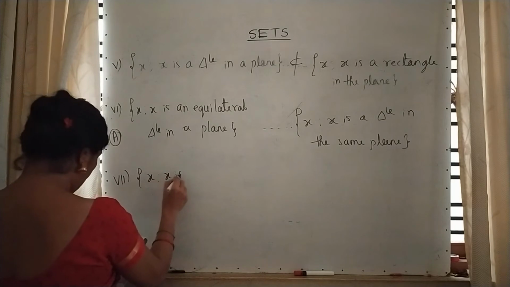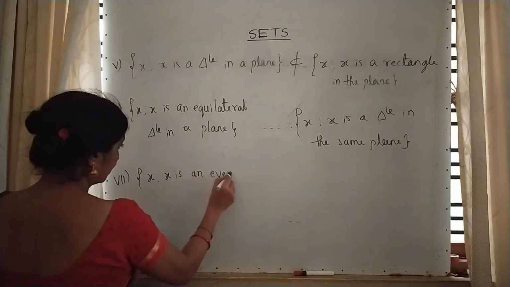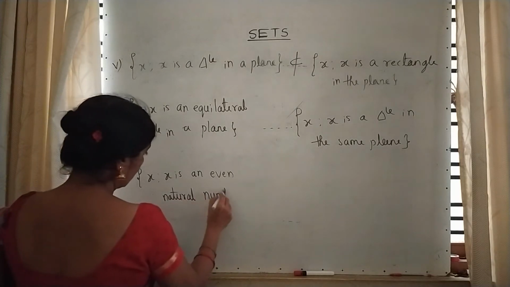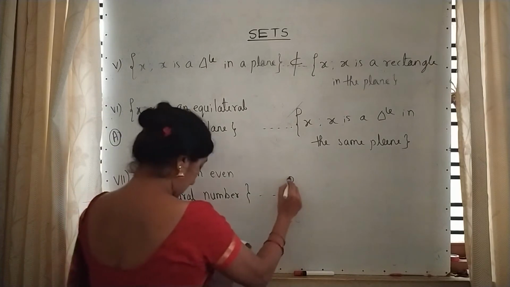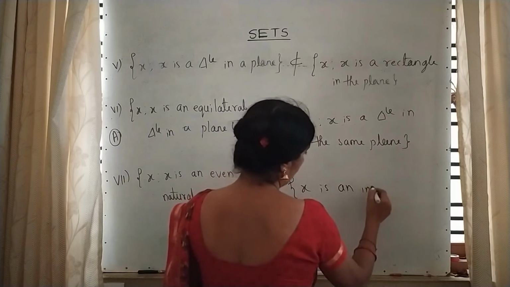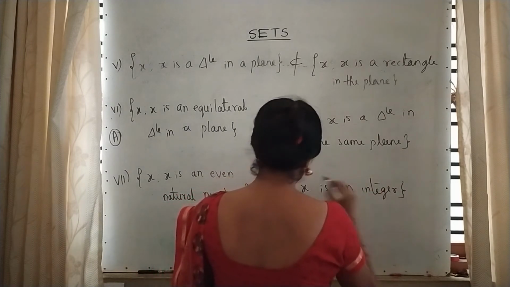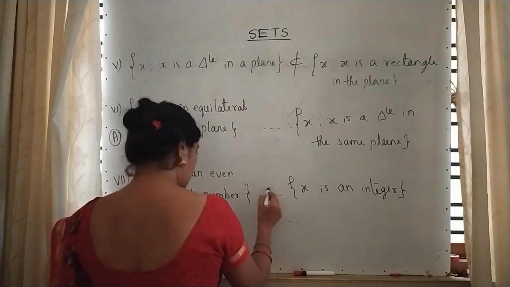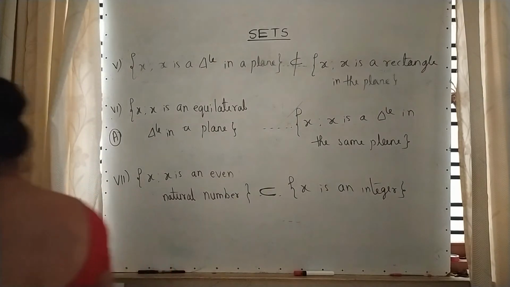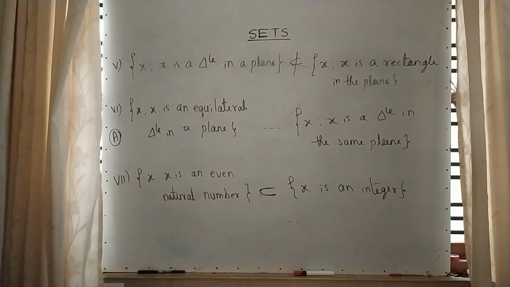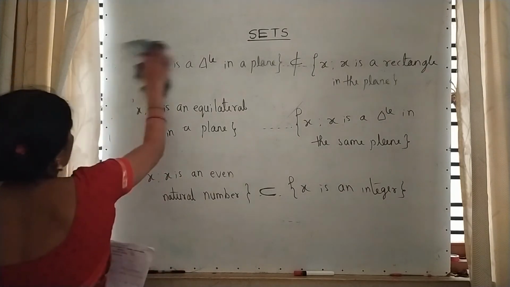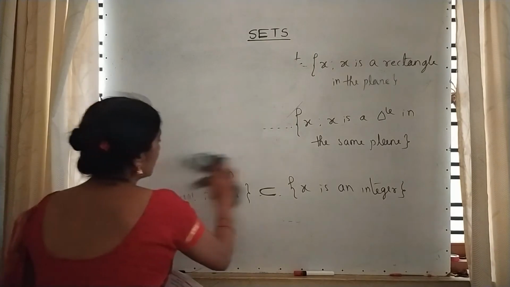X such that X is an even natural number. And on the right side X is an integer. Of course, the set of integers is the biggest set compared to even natural numbers. So this is a subset. Next, moving to the next one. Second main question.